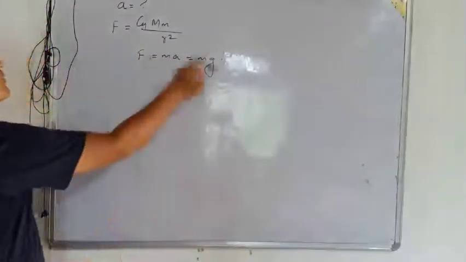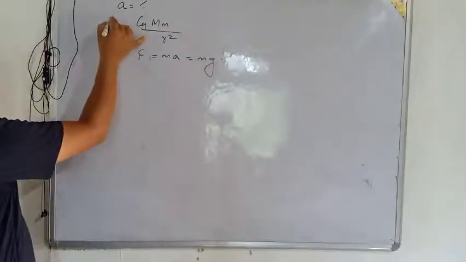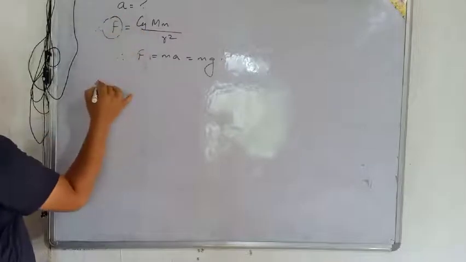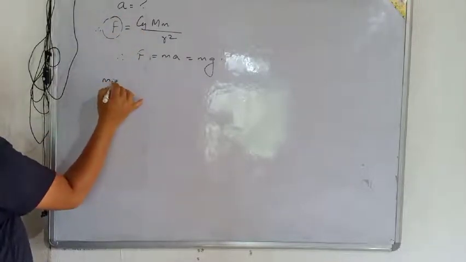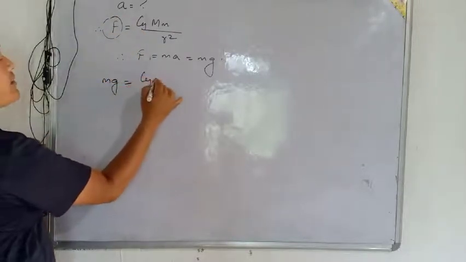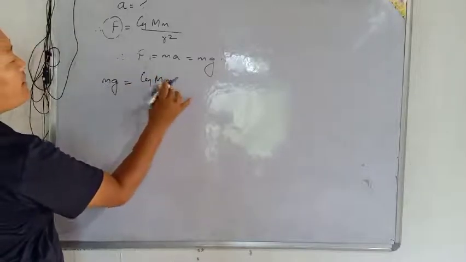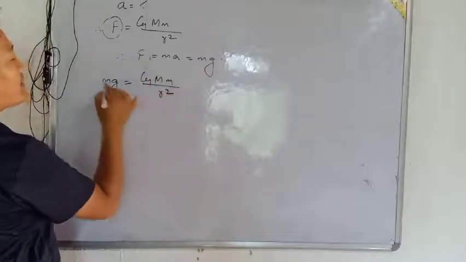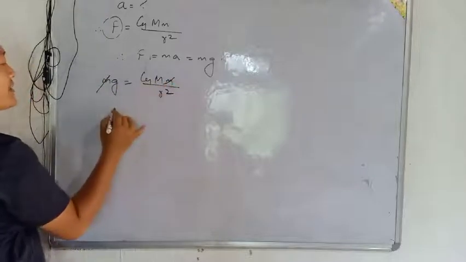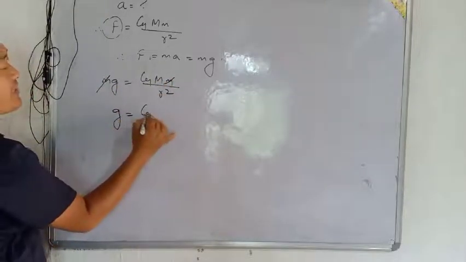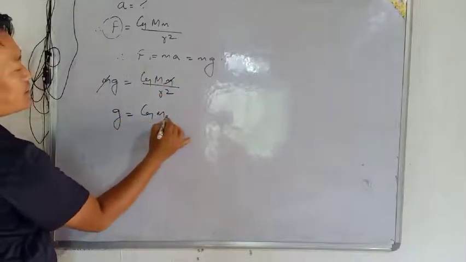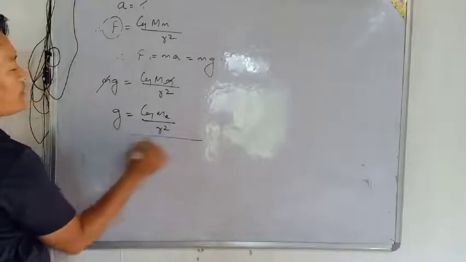Okay, now after that, in the place of F, what we have to do: small m g equals capital G capital M small m by r square. Then small m will get cancelled, then we get g equals capital G mass of earth by r square.